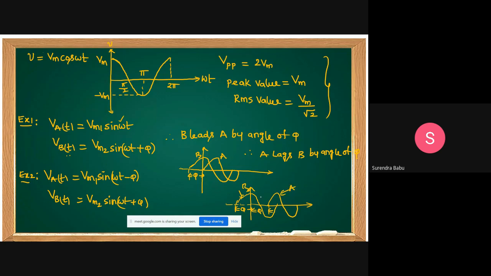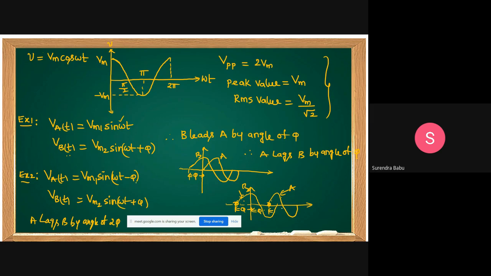Now tell me, students. This angle is pi. A lags B. The B waveform starts here, the A waveform starts here. That means A lags B by an angle of 2 pi. Understand or not? A lags B by an angle of 2 pi. It's not pi, it is 2 pi.